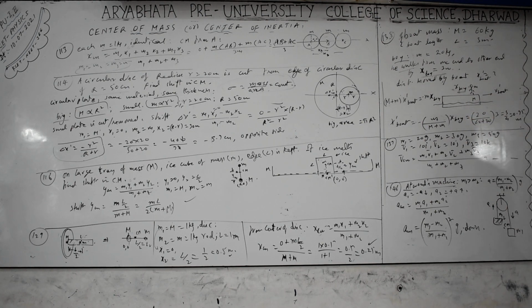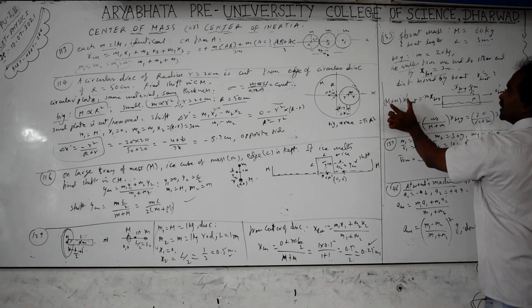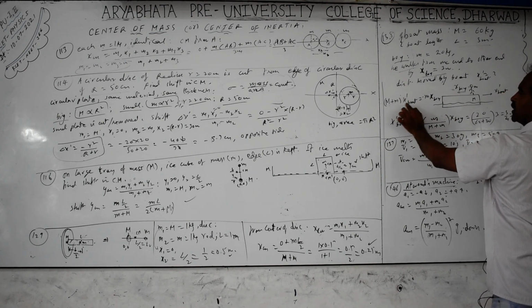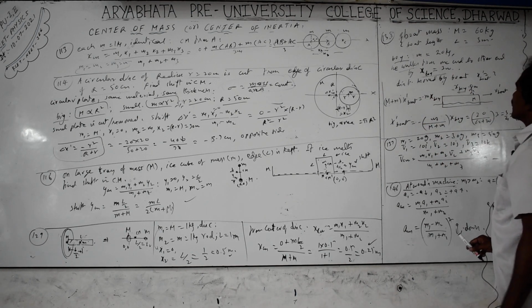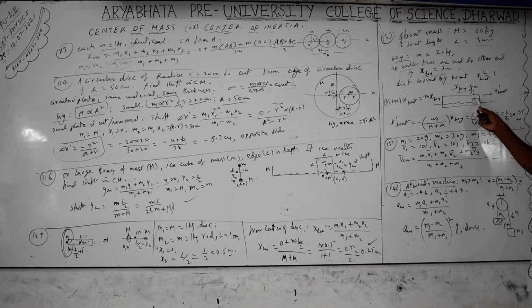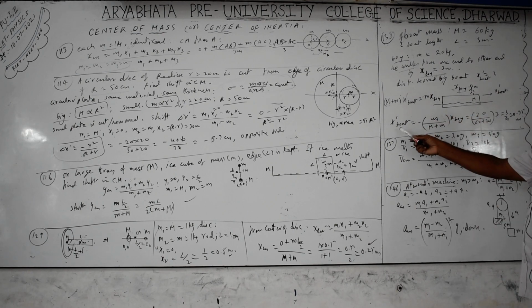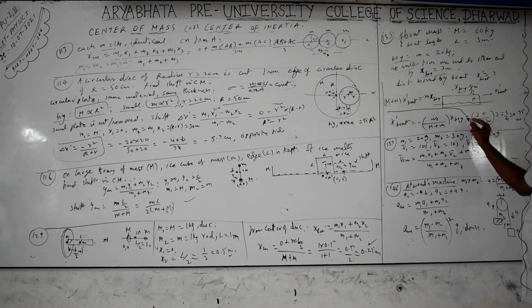So internal forces are 0, and the momentum of the person equals the momentum of the boat in the opposite direction. So for the boat, total mass M plus m times the displacement of the boat equals minus the mass of the boy times x of the boy, since they move in opposite directions. You are asked to find the displacement of the boat. X boat equals m by (M plus m) into x boy. This formula you had better remember directly.